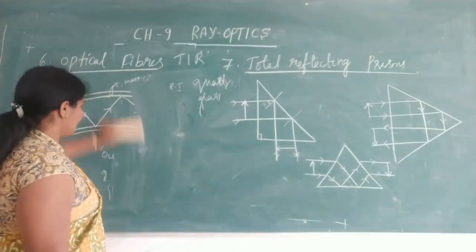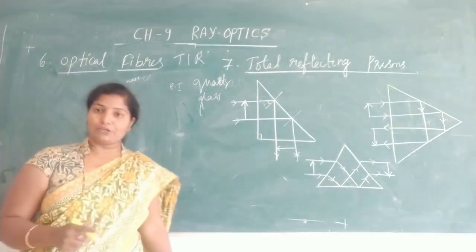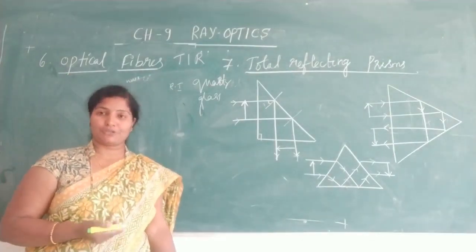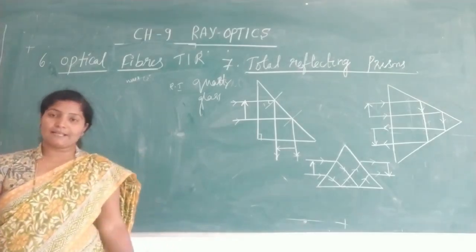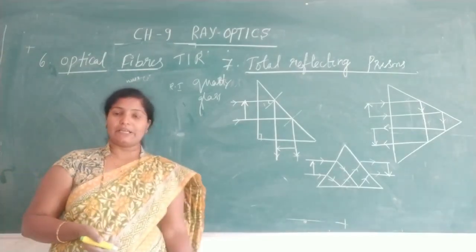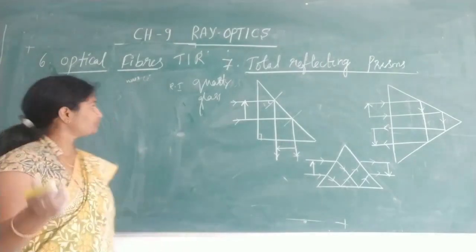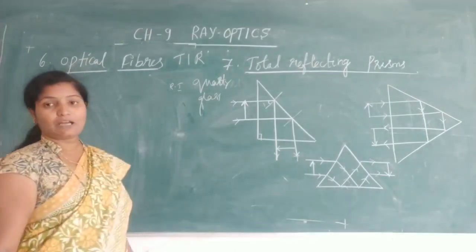So in 2 mark and 1 mark questions, they ask uses. Mainly on which principle does it work? Total internal reflection. If they ask what is optical fiber, it is a piece of glass or piece of quartz used to transmit the light in any desired curved path. And now the applications where these optical fibers are used.